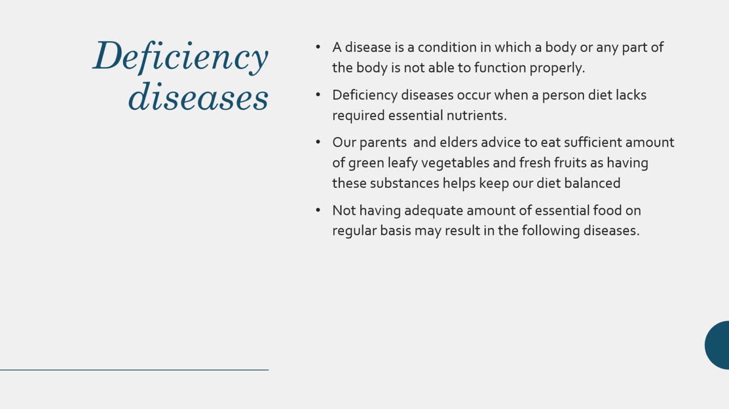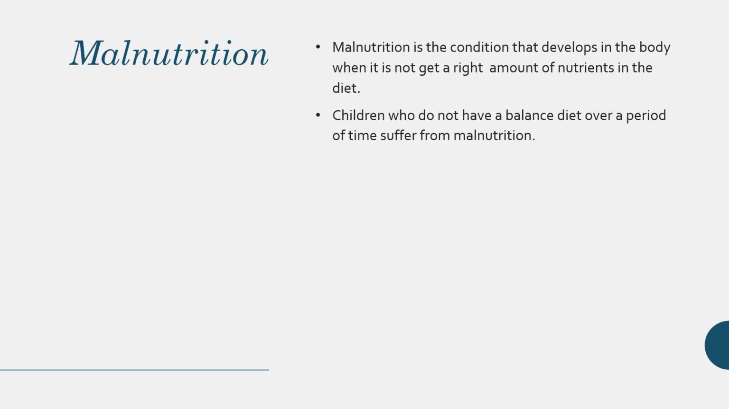We'll discuss some of the deficiency diseases, their symptoms. Symptoms means the signs or the appearance of a disease. Then the causes, why the diseases are caused, and how can we cure them or how can we prevent them. The first one is malnutrition. Malnutrition is a condition that develops in the body when it does not get the right amount of nutrients in the diet. And generally, children in the category of 1 to 5 years suffer from this disease called malnutrition.